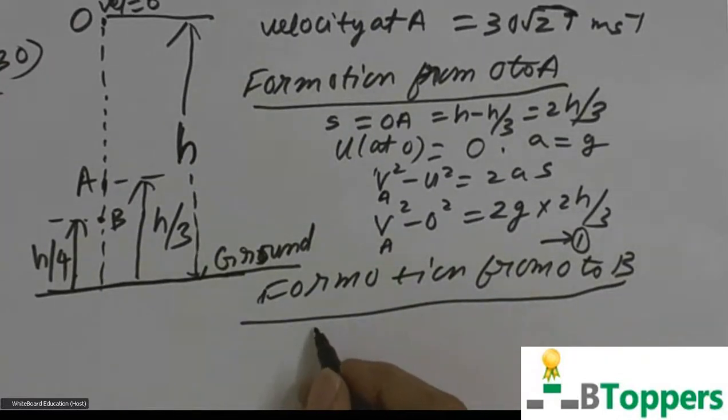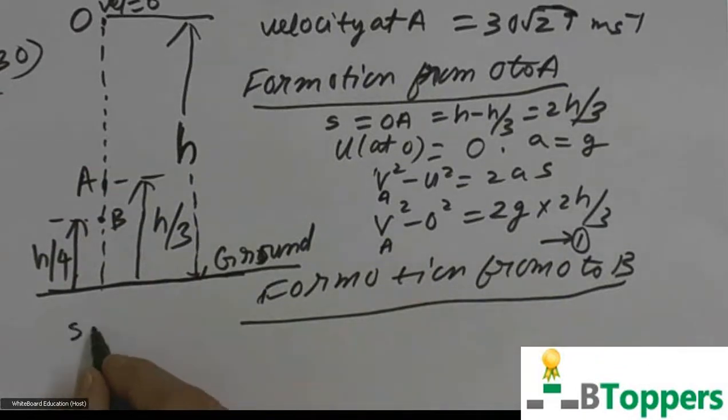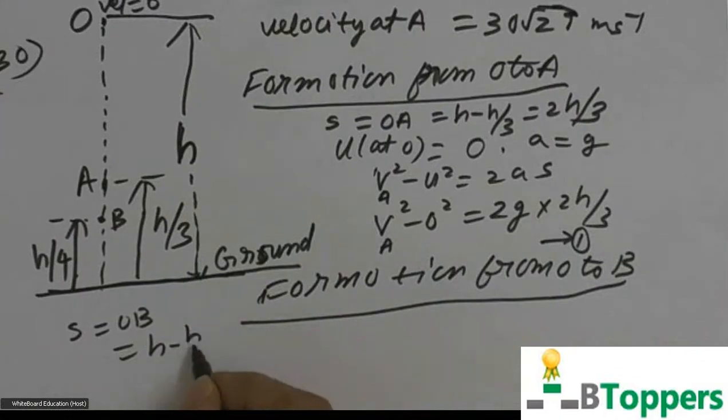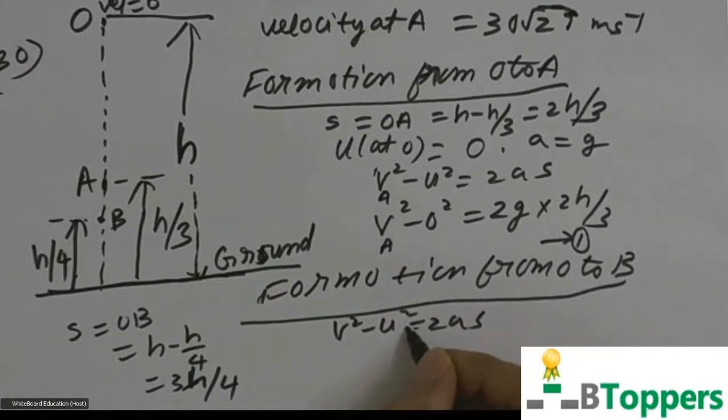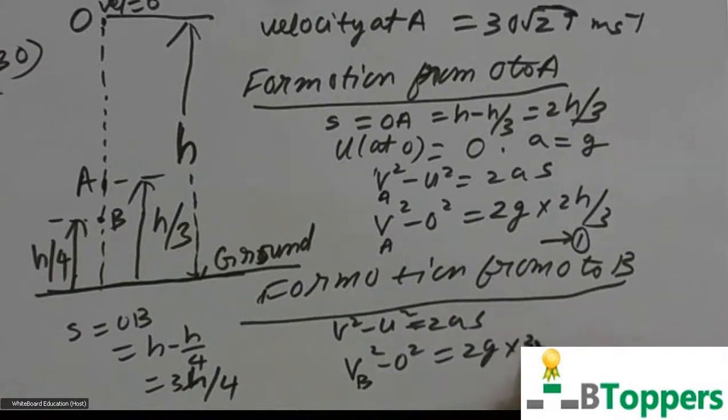So displacement, the distance from O to B, is equal to h minus h by 4. That will be 3h by 4. Again use the equation v square minus u square equal to 2aS. For motion from O to B, O is the initial position of the body. Initial velocity at O is 0. Final velocity at B is VB. Acceleration equals g. Displacement equals 3h by 4.